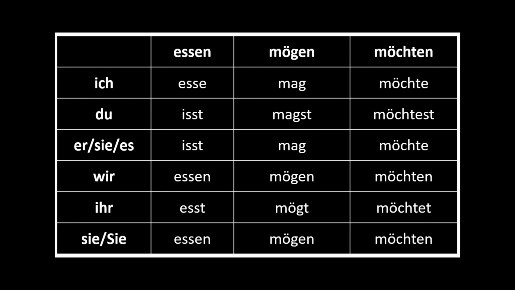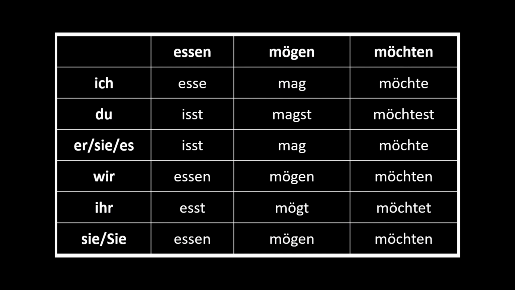Let us have a quick revision of the irregular verb essen and its different forms. When ich is the subject, we say esse. We just take the stem of the verb and add e to it. Ich esse means I eat. Similarly, when du is the subject, the stem of the verb changes to is because it is an irregular verb. Hence, du isst.